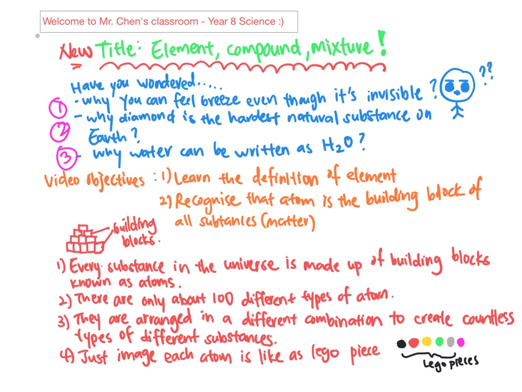So question number 1. Have you ever wondered why you can feel a breeze even though it is invisible? Second, why is diamond the hardest natural substance on earth? What makes it the hardest thing and why? And third, why can water be written as H2O? Like, who decided that it is H2O, why not ABC and etc. So with this topic you will learn all of this.